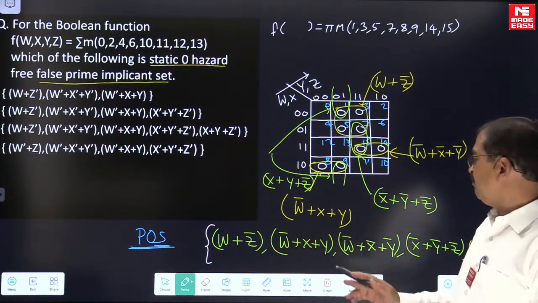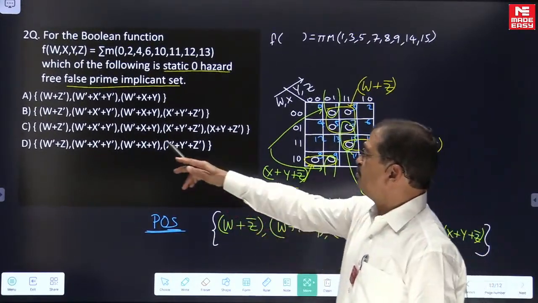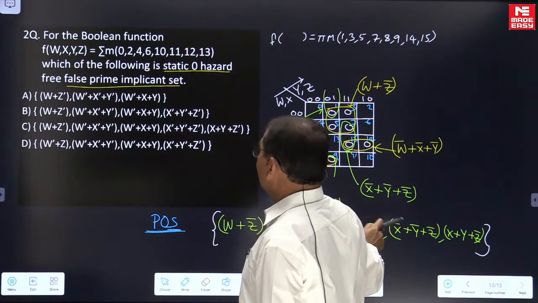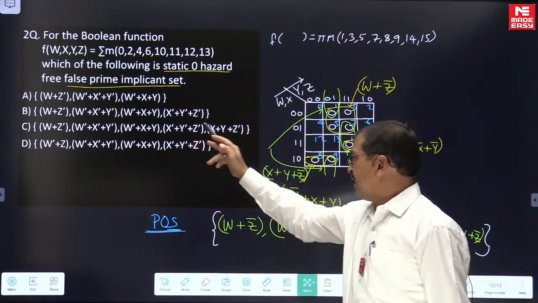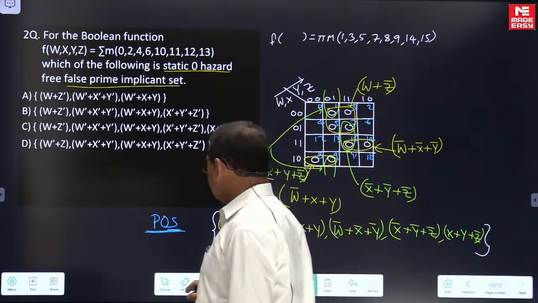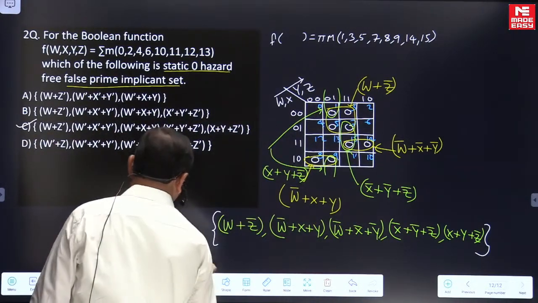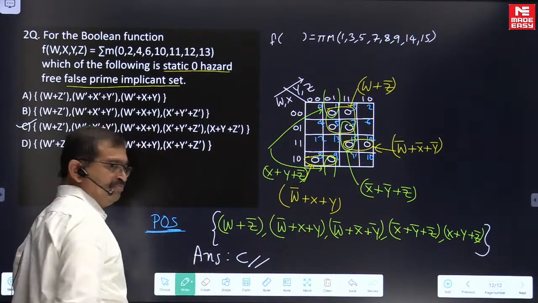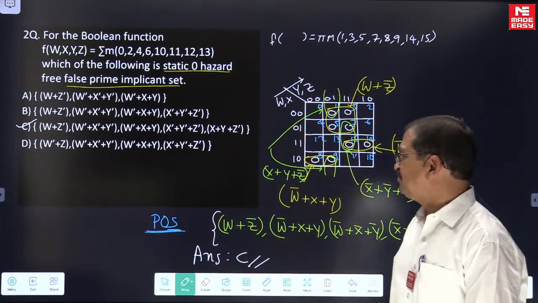So if you look here, which is the matching? So W or Z bar, W complement or X complement Y complement, W complement or X or Y, X complement Y complement Z complement, X or Y Z bar. So the matching answer we are having as option C. Hence, answer to this question is option C. Answer to this question is option C. Okay.